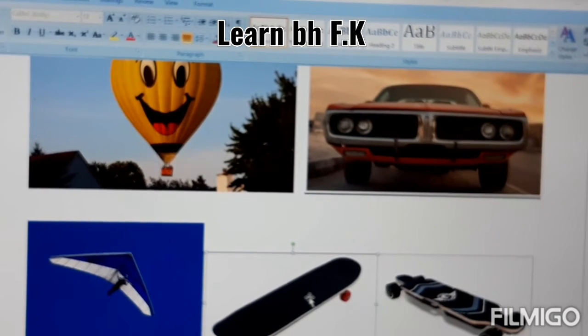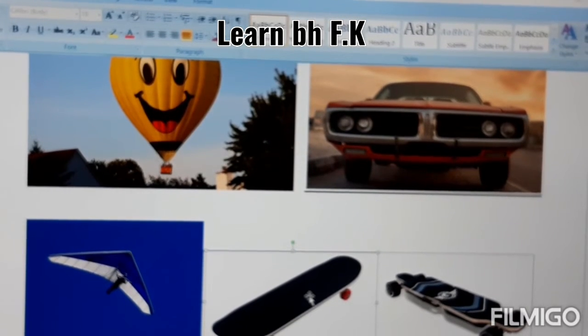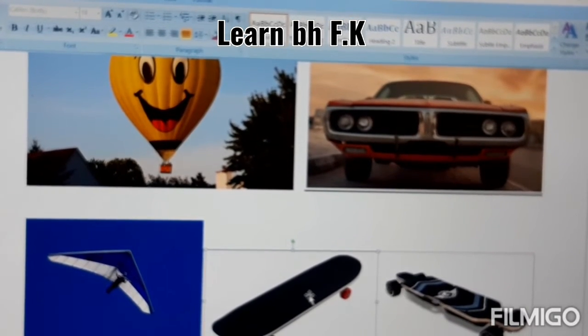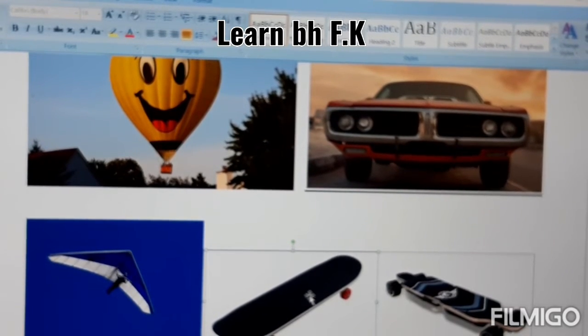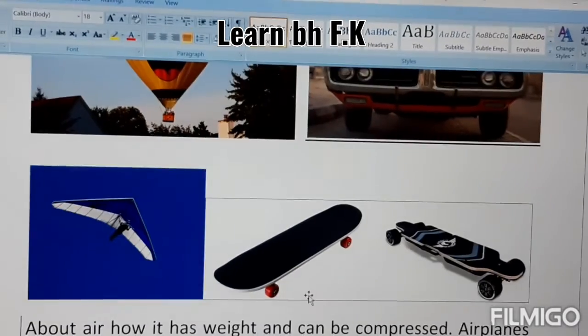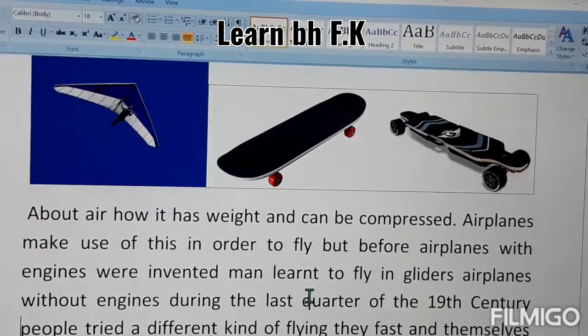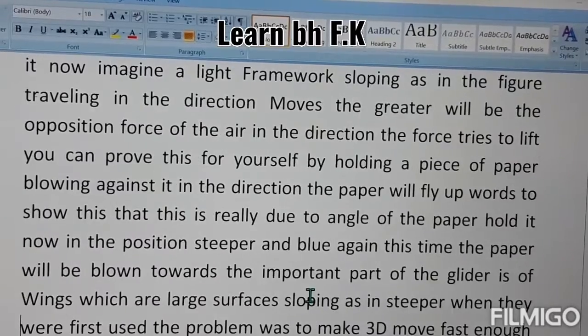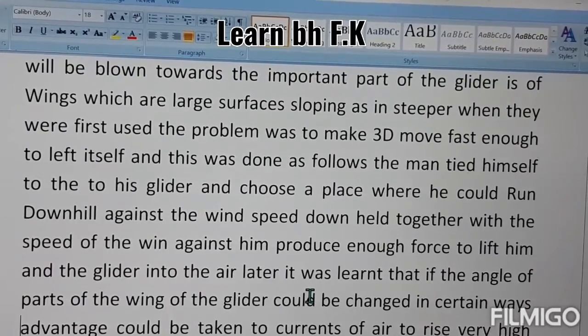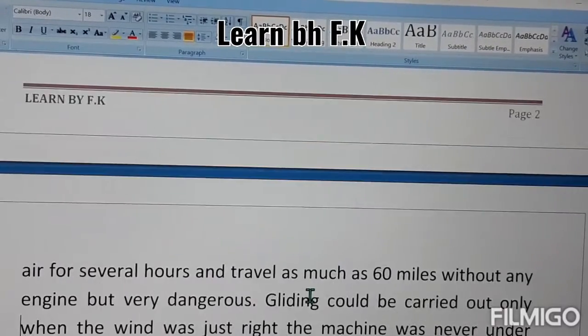The air is coming from the right-hand side towards this skateboard face. The paper you hold in this position will fly, and you will feel a stronger force of air opposite it. And this is the concept for flying a glider.